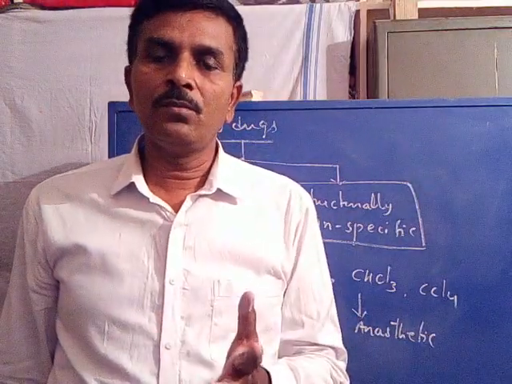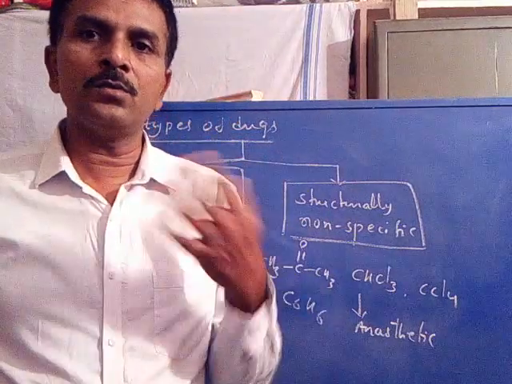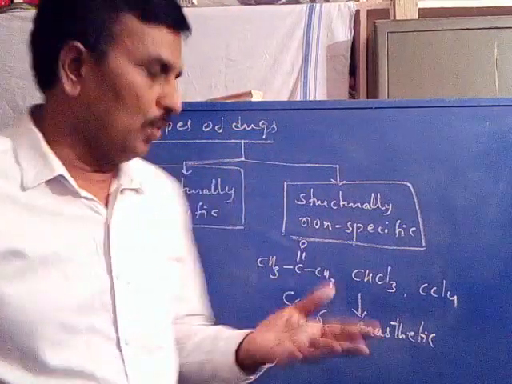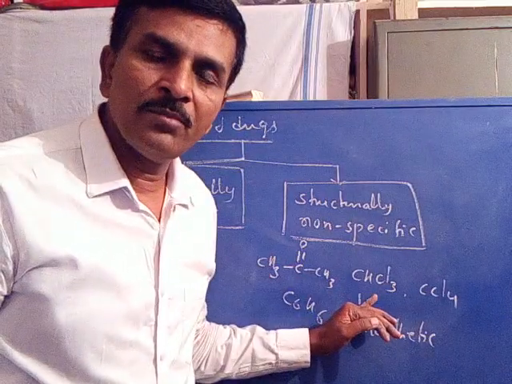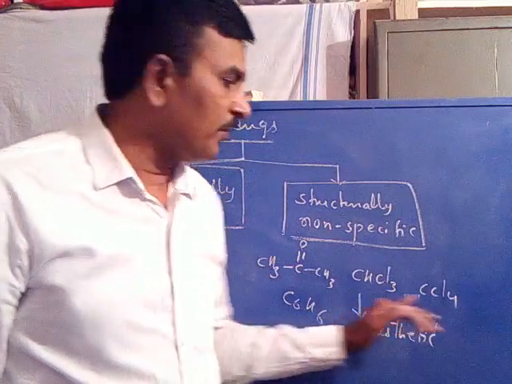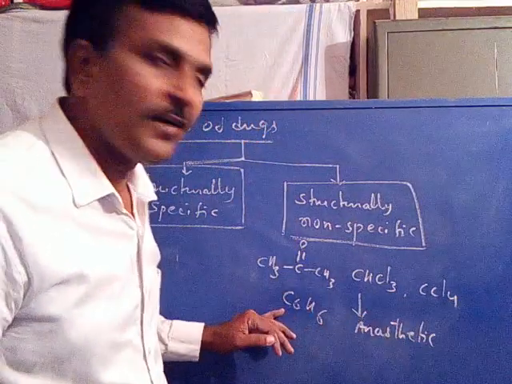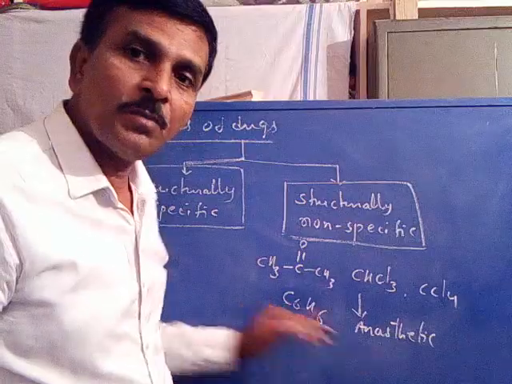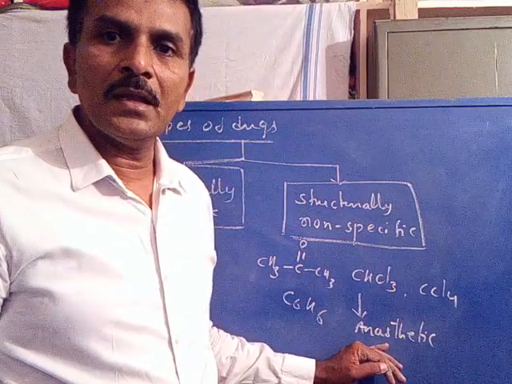You observe, is there any relation between one molecule and the other molecule? No. Acetone structure is different from chloroform structure. It is different from CCl4 structure. All three structures are different from benzene structure, but they possess the same kind of activity, that is anesthetic activity.